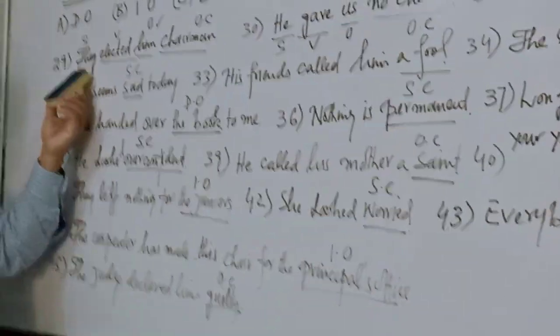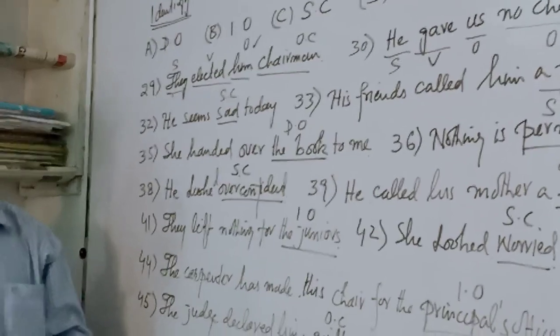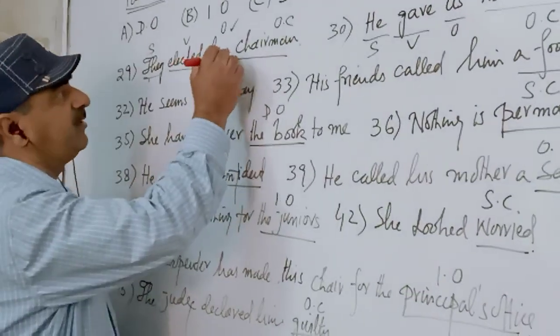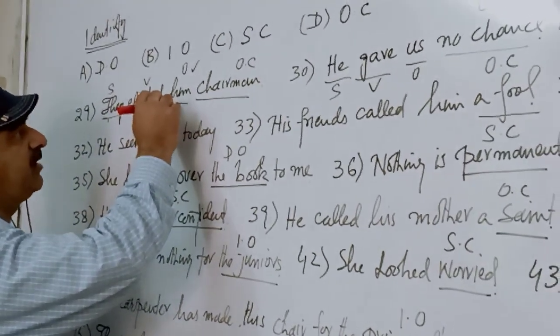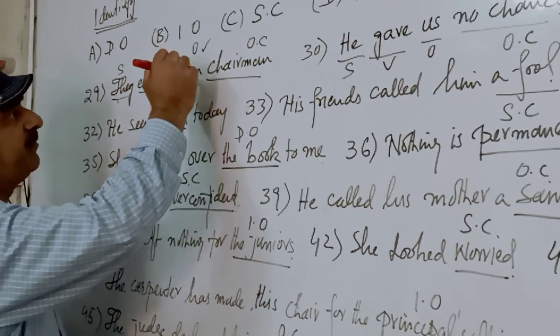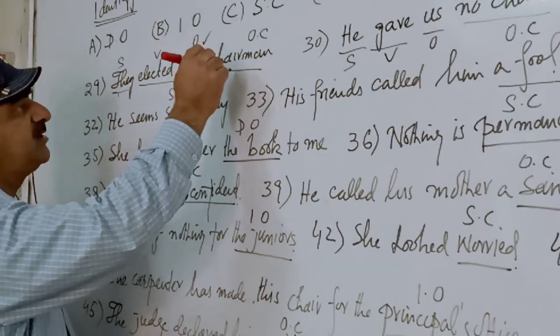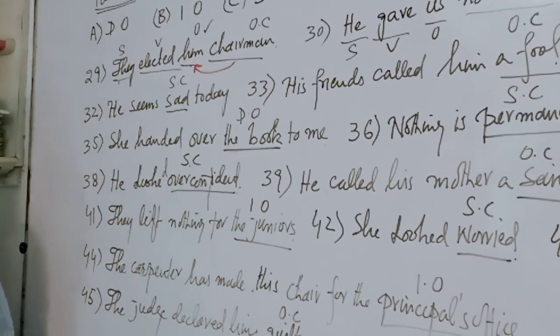Number 29. They elected him a chairman. Why is a chairman an object complement? One of the students told me the reason: it is an object, and this chairman is completing this object. That is the reason it is an object complement.